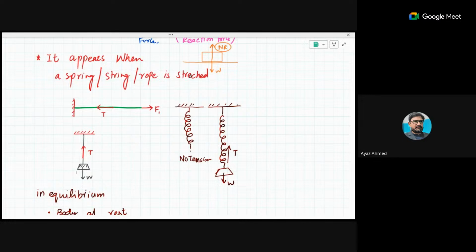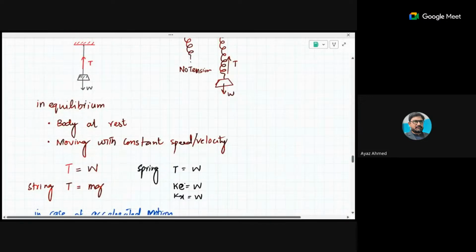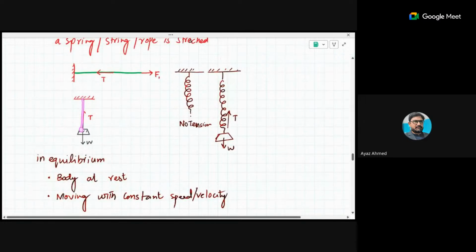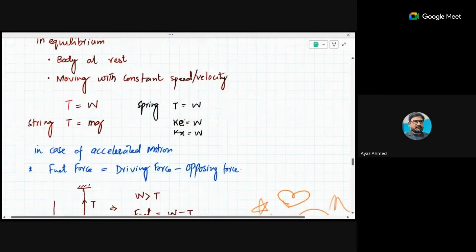So the direction of tension will always be opposite to the point where it is being created. Because this is the end of the rope, and here you have applied the force to stretch it, so tension will be opposite to that. Similarly, if you are applying the force in this direction, then tension will be in this way, and so on. There would be different cases. I will explain each and everything.